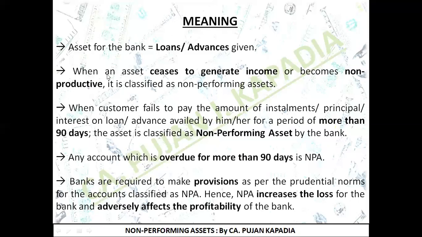So basically this is the general definition of a non-performing asset. I hope I'm clear with this definition.